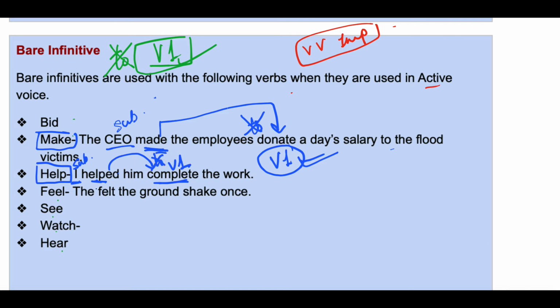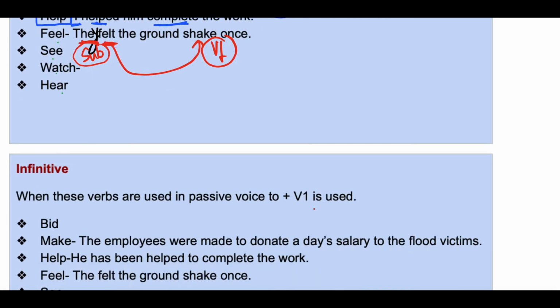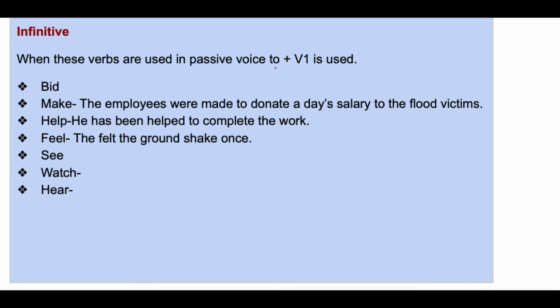They felt the ground shake once. Now here who felt? They, and the doer is they and they is the subject, so this is an active voice. And after feel, when feel is used in active voice, you need to use bare infinitive. So yes, shake is V1, bare infinitive, it has been used. Okay, so in this way, bid, make, help, feel, see, watch and hear, these verbs take bare infinitive when used in active voice. But when they are used in passive voice, then they take infinitive, to plus V1.